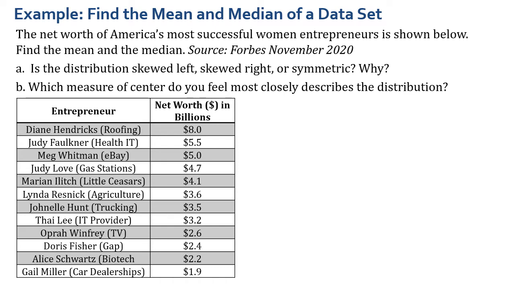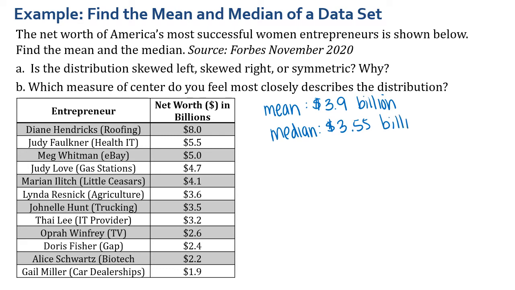To figure out if this distribution is skewed left, skewed right, or symmetric, we need to figure out what the mean and the median are. So using either Excel or Desmos or your calculator, we'll find that the mean is $3.9 billion and the median is $3.55 billion. I really recommend that you pause this video and use whatever technology you prefer to find the mean and median, just to ensure that you're doing these formulas correctly in the technology.